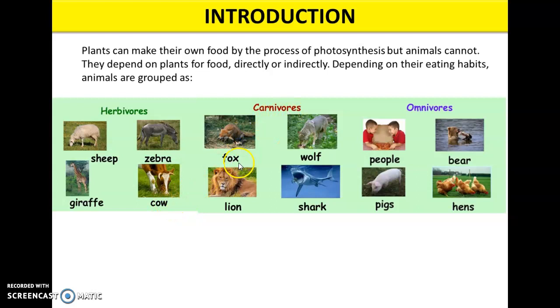Then carnivores are fox, wolf, lion, shark. And omnivores examples are human beings, bear, pigs, hens. These are the examples of omnivorous animals.